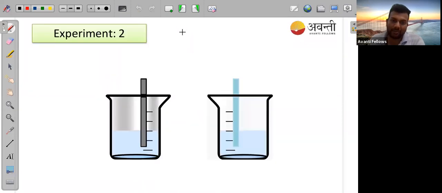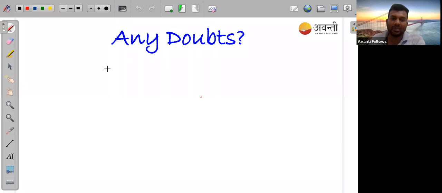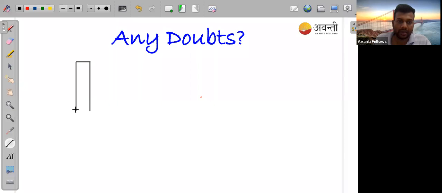So guys, what is happening now? If you are taking an electrode, this is a zinc electrode. When we dip this zinc electrode in ZnSO4, what will happen?